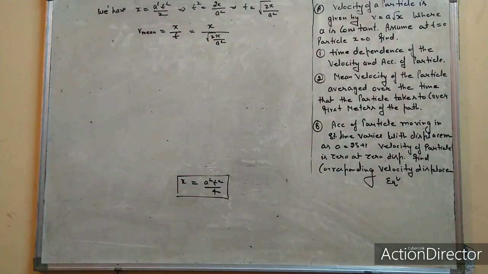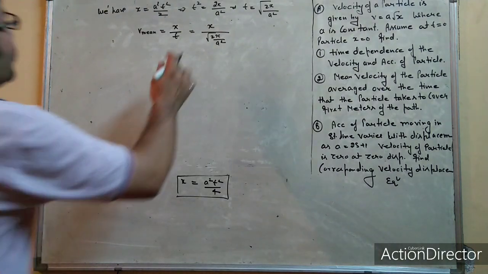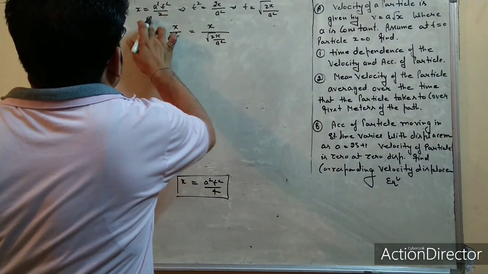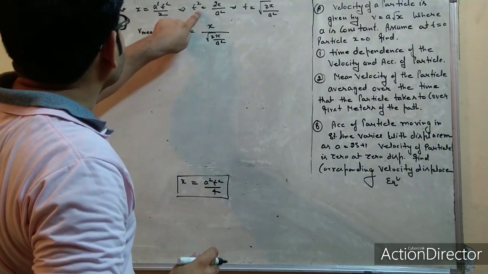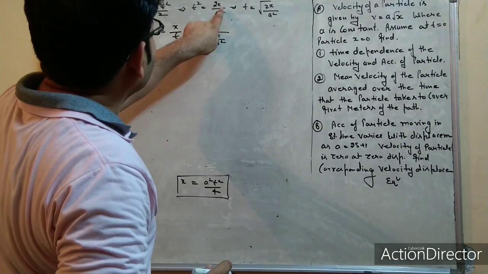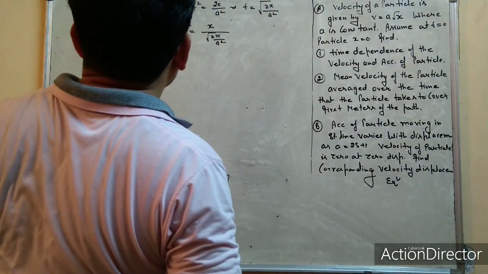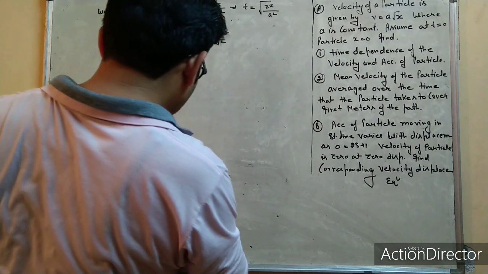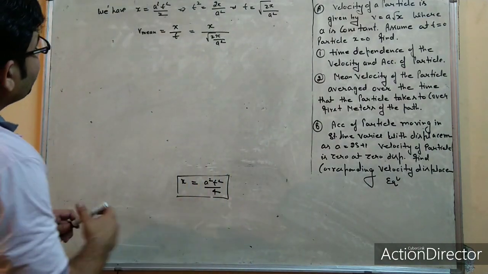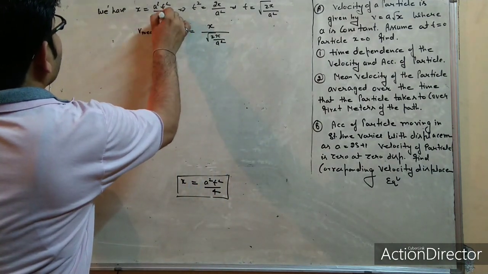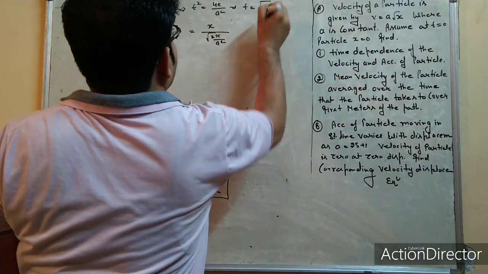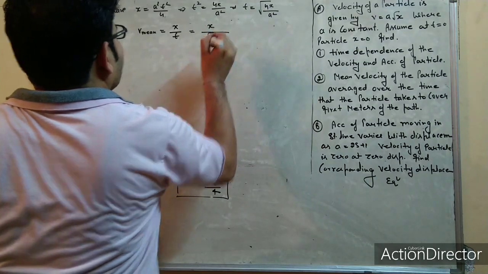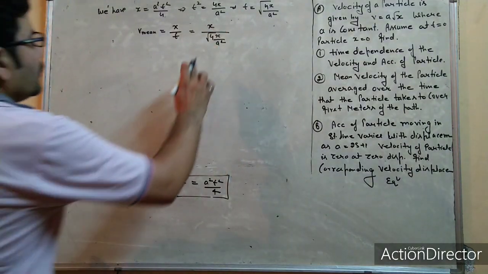Now after solving, sorry, there is a 4. Actually when we take t² here, 2x upon a², it will be 4 here. Oh sorry, it was the 4 here, right? You have to put 4 here. Now it is in square root.